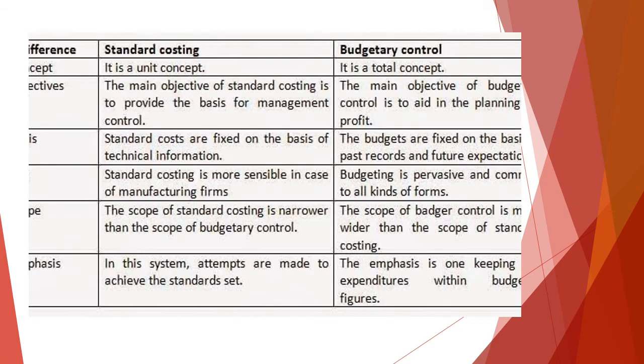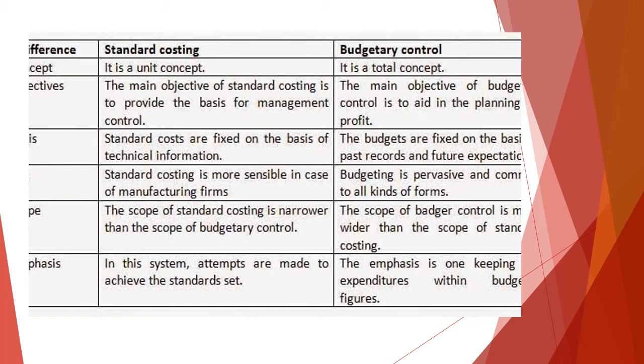Now there is a difference between standard costing and budgetary control. Standard costing is for unit costing, whereas in budgeting we focus only on the total concept. The main objective of standard costing is providing a basis for management control. But budget is a basis for preparing the budget, that is, planning profit.